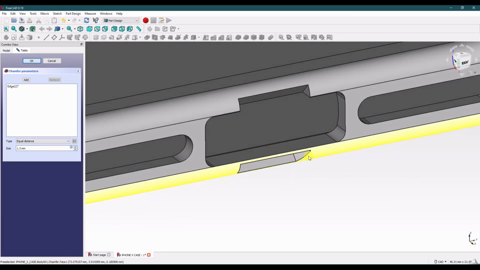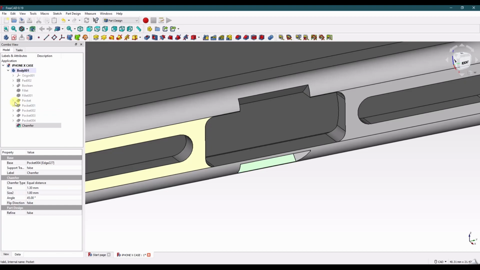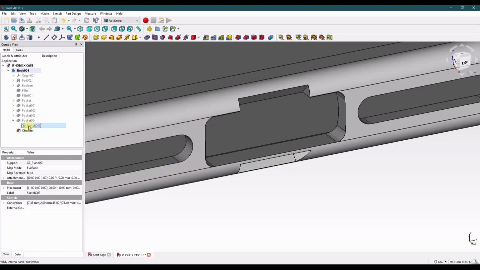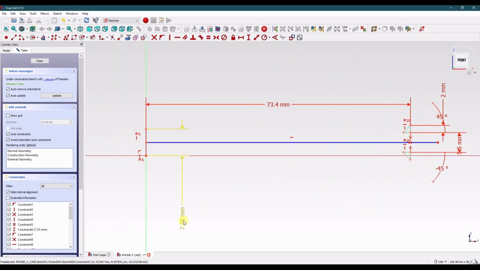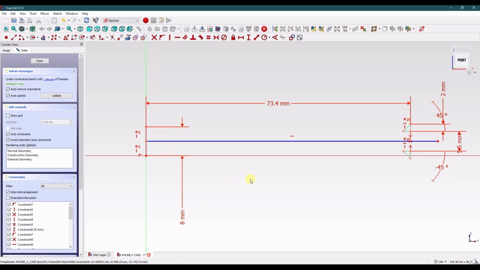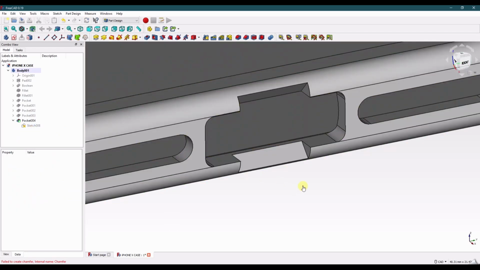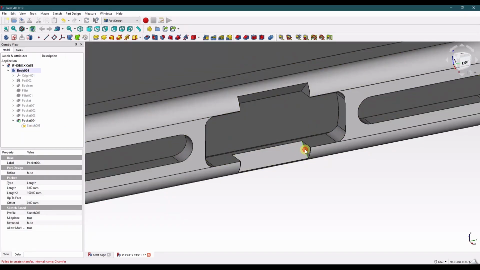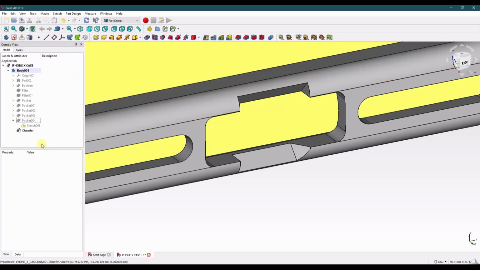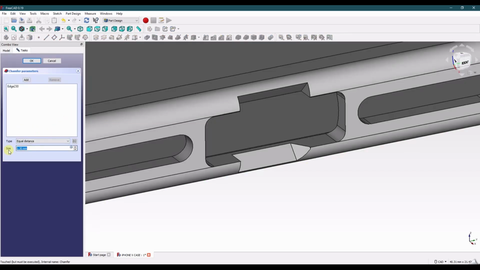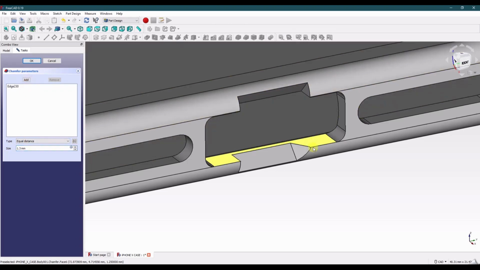Looks like we might need to update something there, so let's see what happened. You know what? I wonder if I forgot to update this. Yes, I did. That should be 8 millimeters. I'm sure that chamfer is not happy, so we'll just delete it. It's easy enough. Add it back in. 1.3. We'll do 1.5 if it lets me. It does not. 1.3 it is.